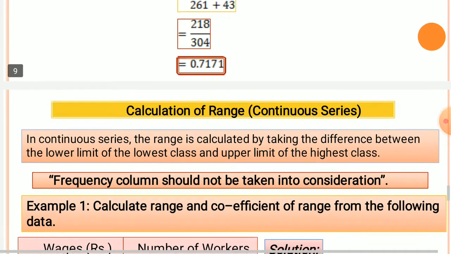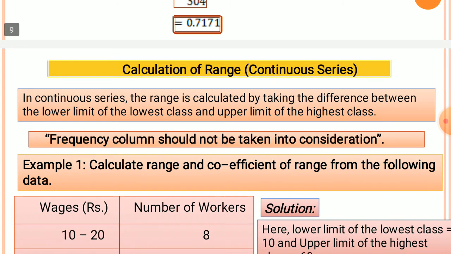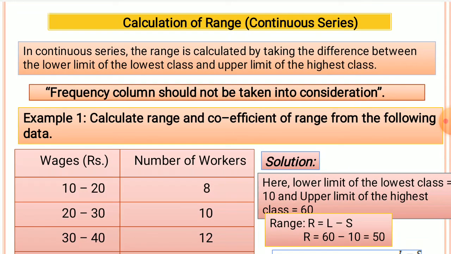Now calculation of range for a continuous series. In a continuous series, the range can be calculated by taking the difference between the lower limit of the lowest class and the upper limit of the highest class. These two are to be taken into account. The frequency column should not be taken into consideration.